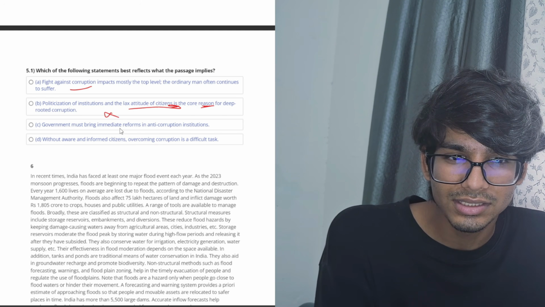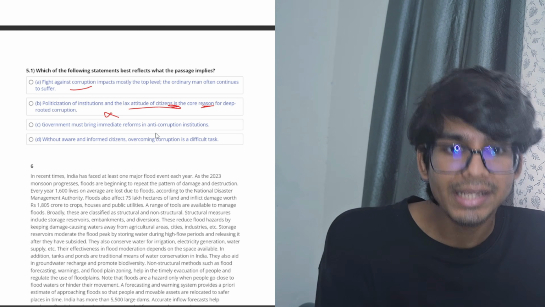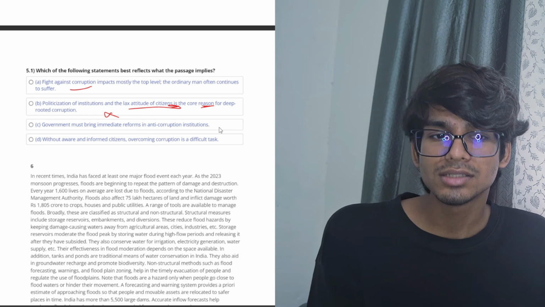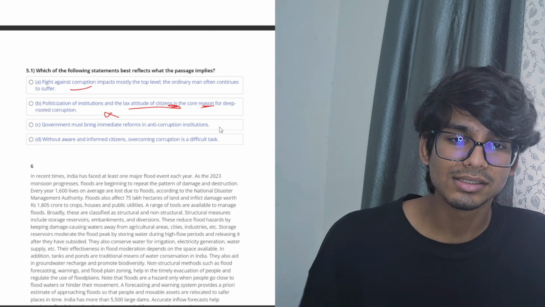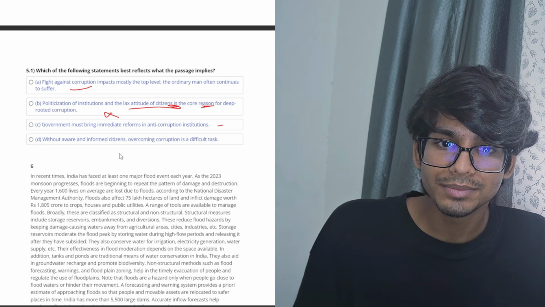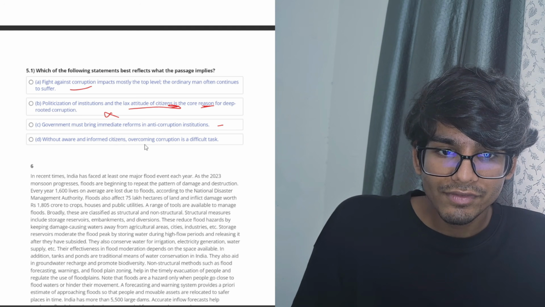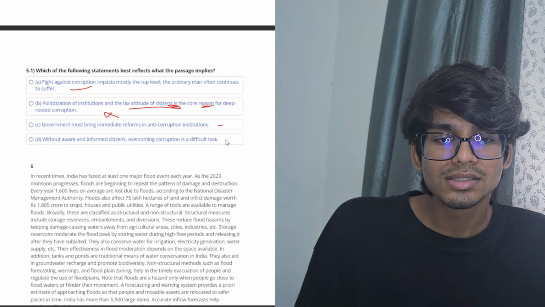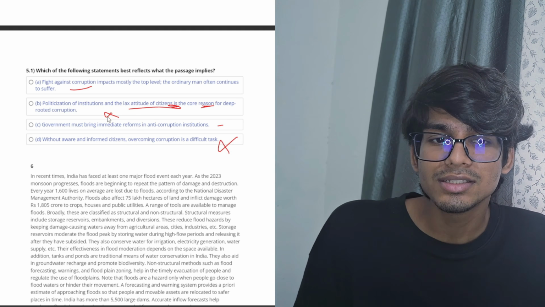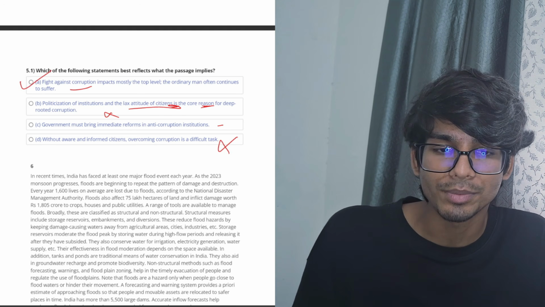Core reason, no. Government must bring immediate reforms in anti-corruption institutions. Not really. It's not that good of an option. Without aware, informed citizens, overcoming corruption is a difficult task that has not been discussed in the passage. Hence, we will go with A, which is the best option available.